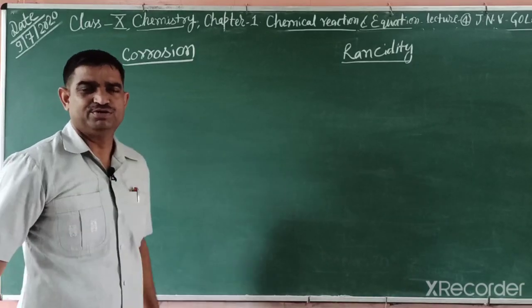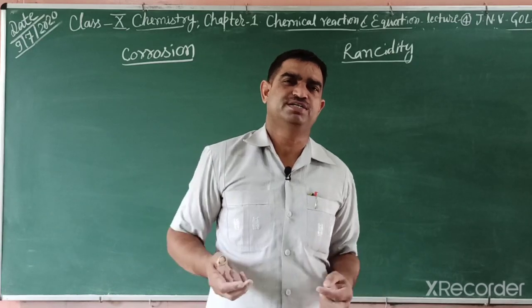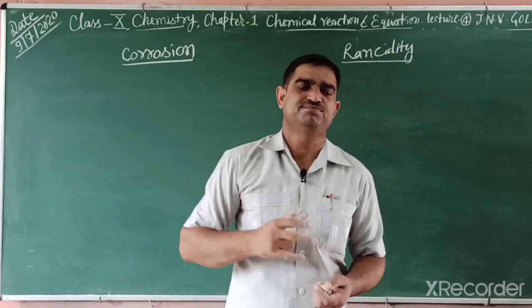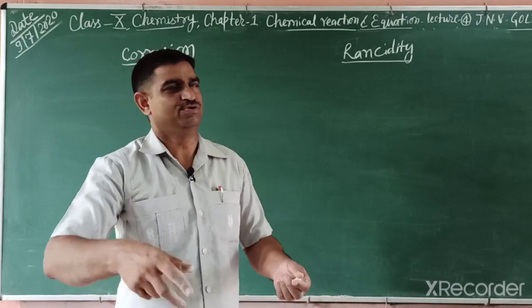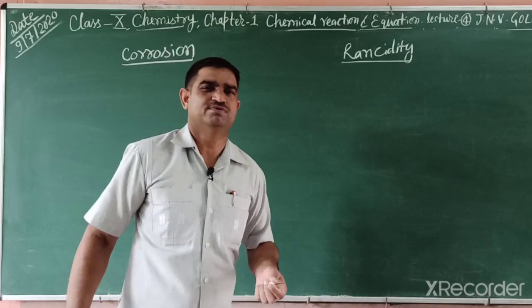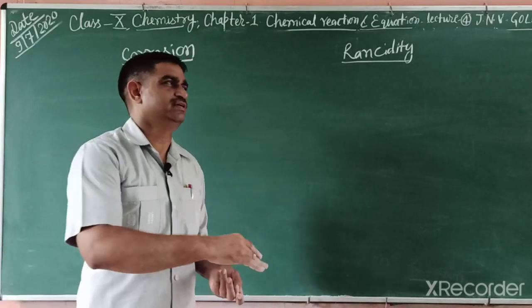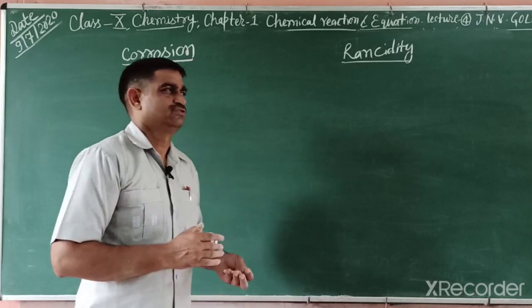So what do you mean by corrosion? If you take any iron object or article freshly from the market, it has a shining surface, but if you place that iron container or iron rod or iron items open in air, in the rain, then what happens? After 1 day, 2 days, they become brownish, brownish coated. So what is this?